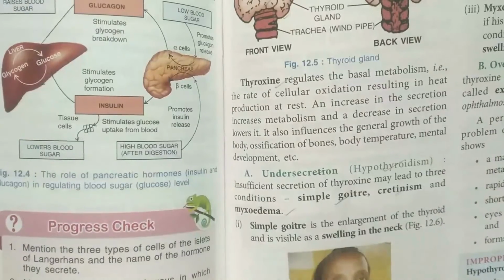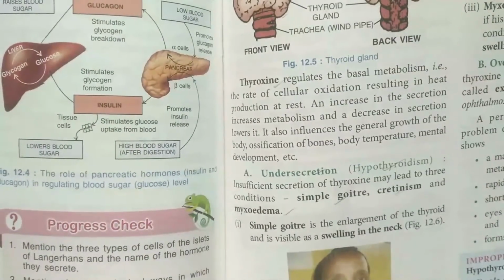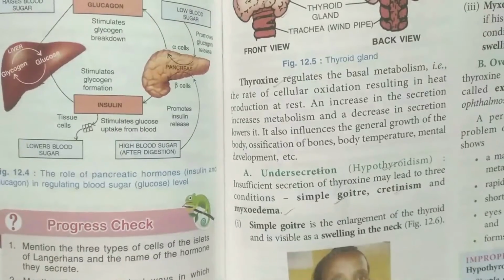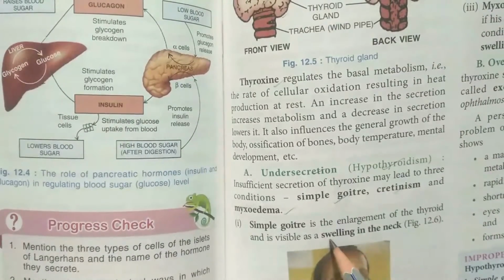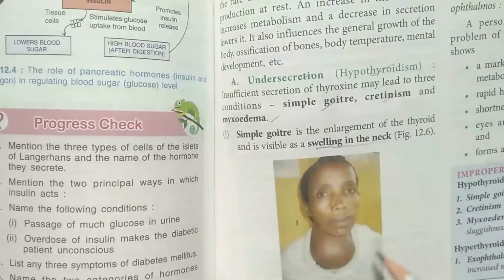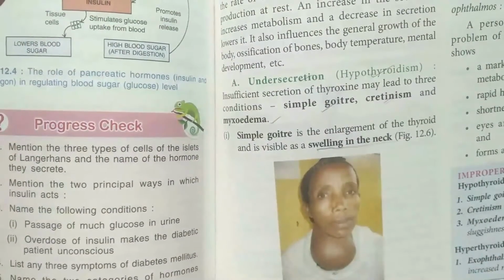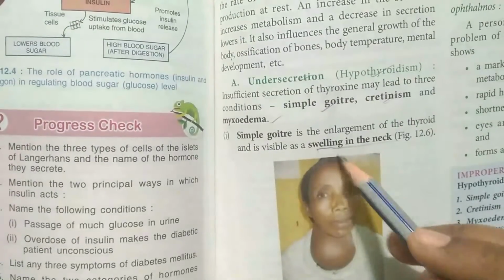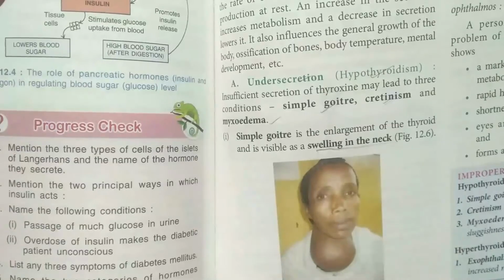First we will talk about simple goiter. Simple goiter can be easily visible in the neck region of a patient, where you will see a swelling. If you see the figure, a swelling is shown in the neck region, and in the same way a swelling generally appears in the neck.